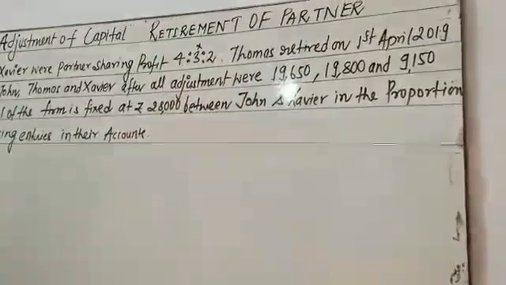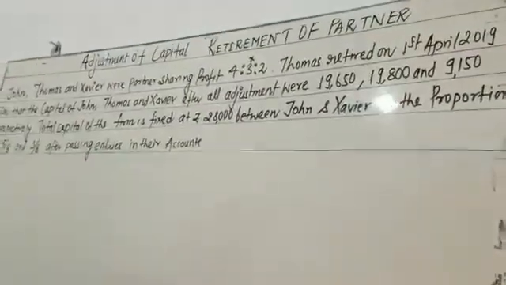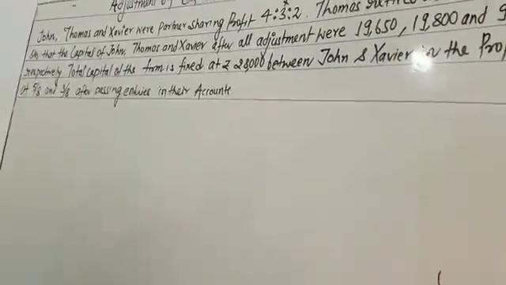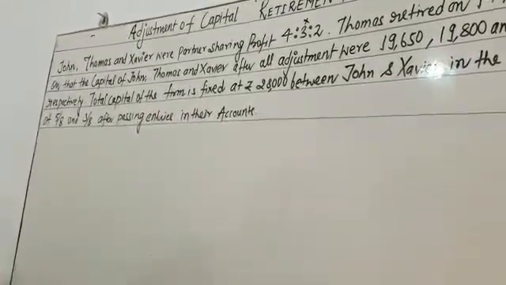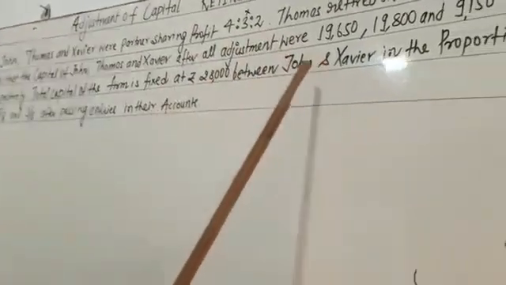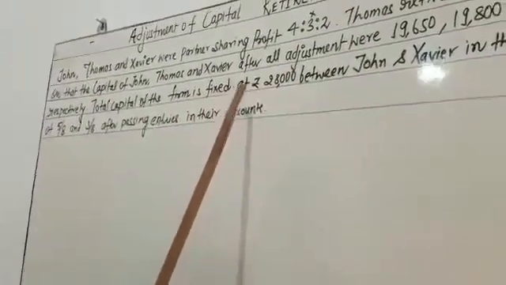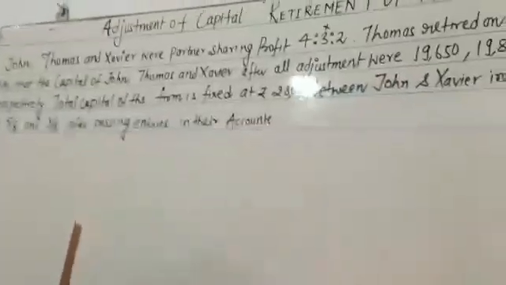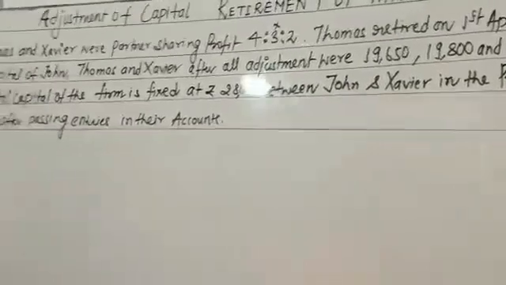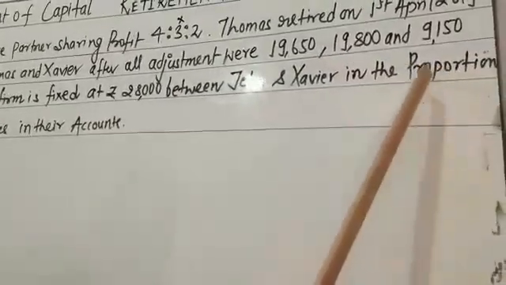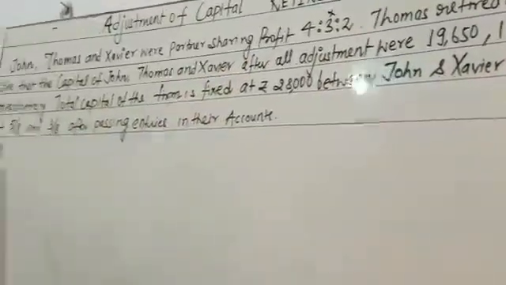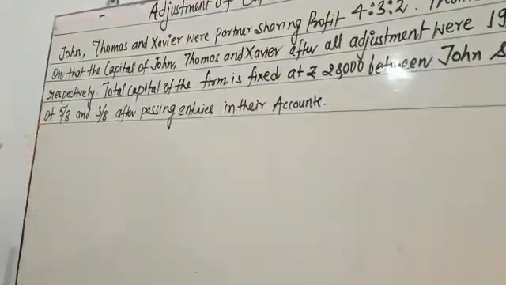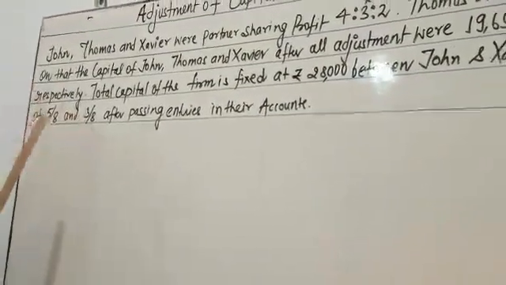After the retirement of Thomas, only John and Xavier are existing partners. So they reconstructed a new firm between them. John and Xavier become the partners of the reconstructed firm. They decided that the fixed capital should be 28,000. My dear student, the new ratio of John and Xavier is also given, that is 5:3, 5/8 and 3/8.